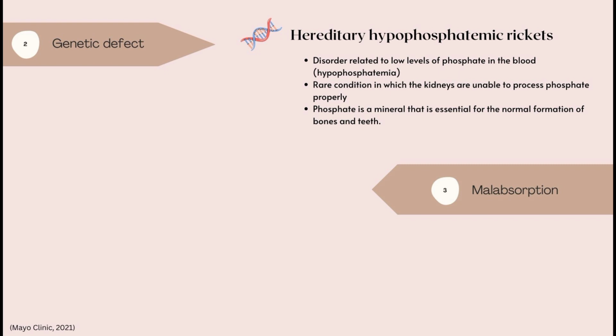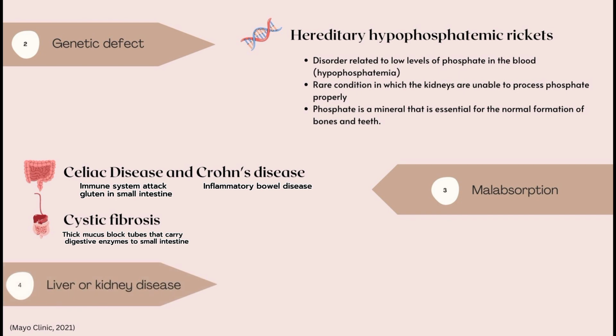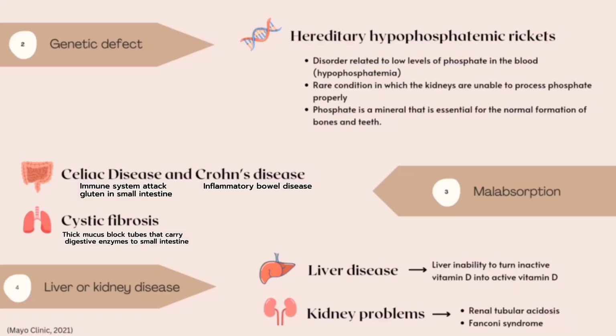The third cause is malabsorption, for example, celiac disease and Crohn's disease, and also cystic fibrosis. For the fourth cause, liver or kidney disease. For liver disease, the liver is unable to turn inactive vitamin D into active vitamin D, and the kidney problems may be due to renal tubular acidosis and Fanconi syndrome.